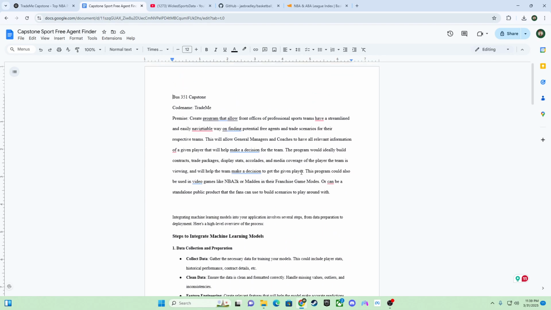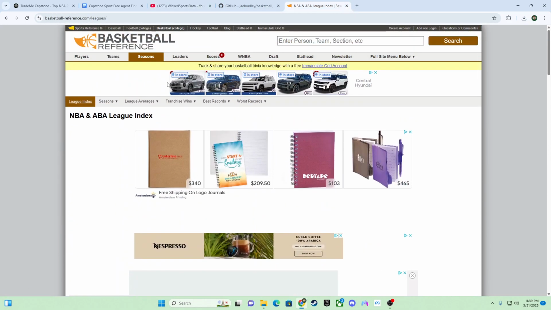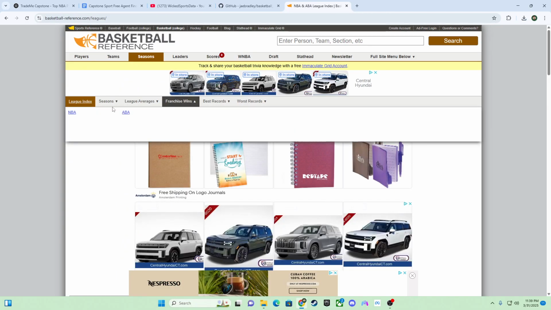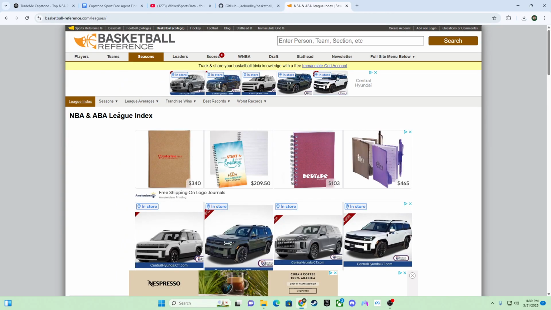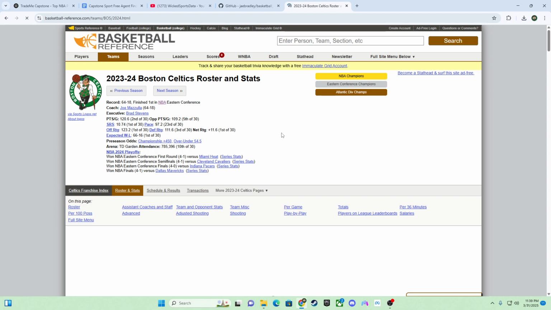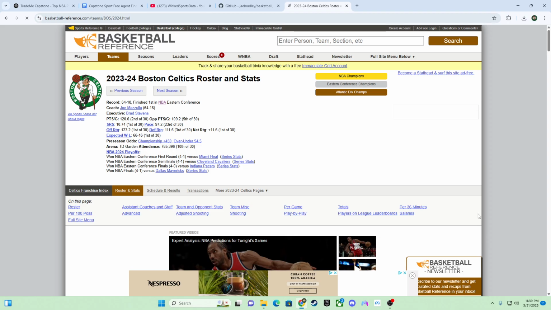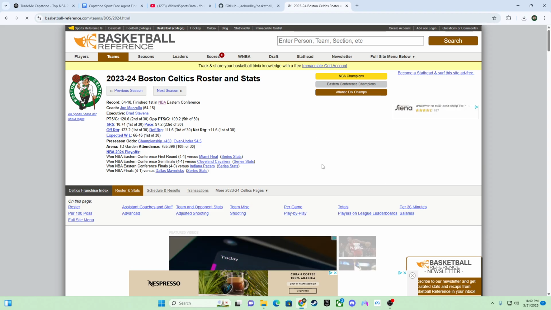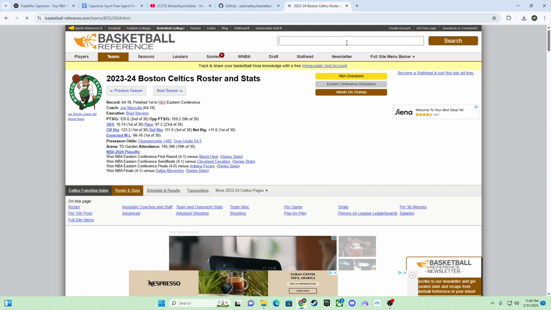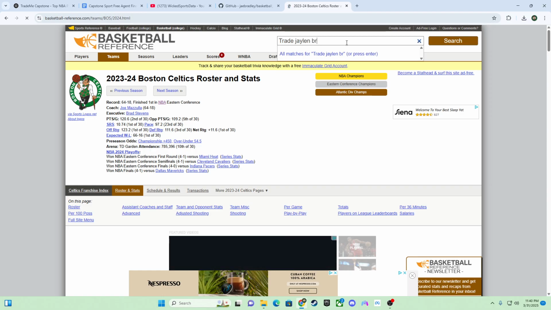What I would like it to eventually be is you'd have an app similar to Basketball Reference, but you're the general manager of, say, the Celtics, right? It has all your data right here, but then you also have an AI chatbot to help you. So if you want to type in, like I'm just using this trade Jaylen Brown, right?